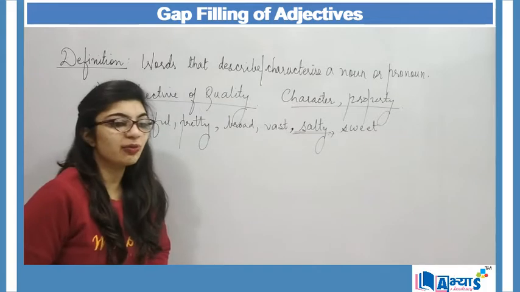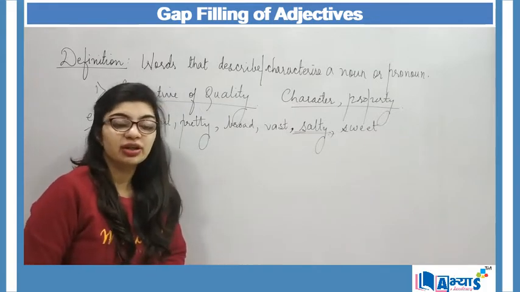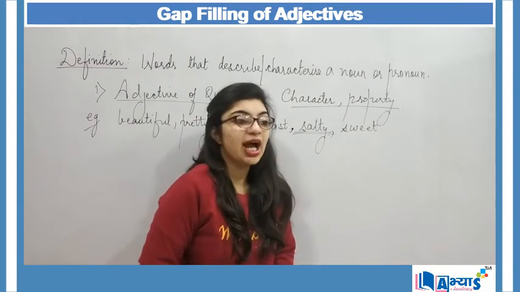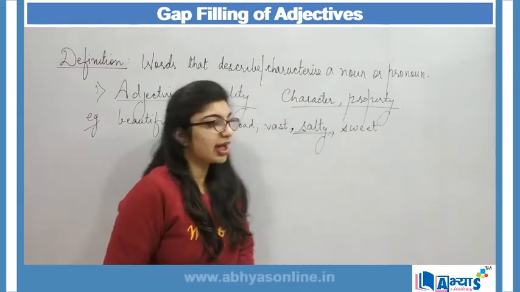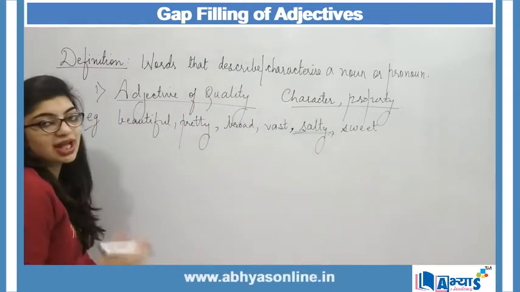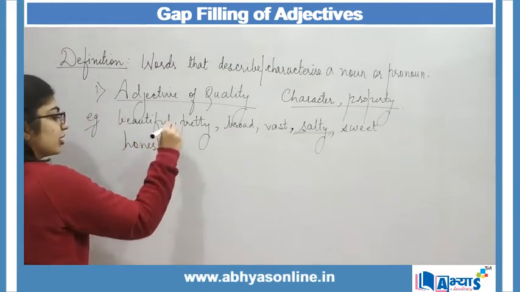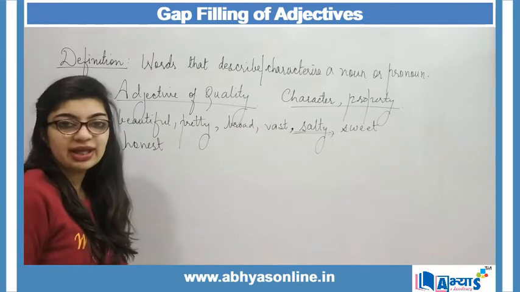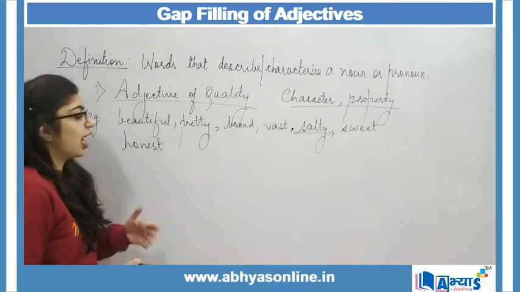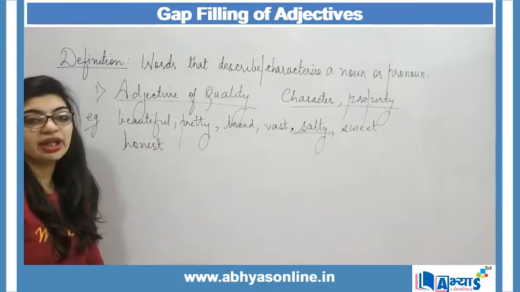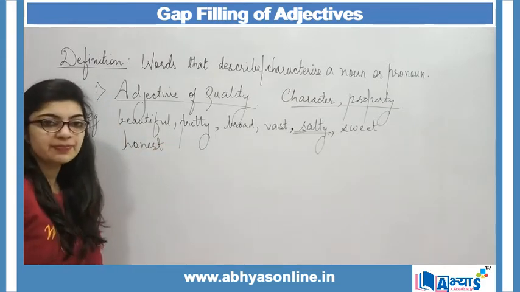Or I can say, what are the properties of sugarcane? The property of sugarcane is that it is sweet in nature, right? How is the character of that person? I can say the character of that person is very honest, that he is an honest man. So honest can also be an adjective. Then how does that lady look? The lady looks very beautiful. So beautiful can again be a quality of the person, right?